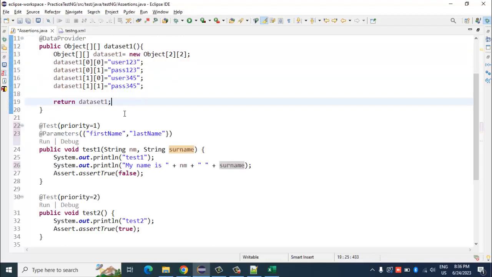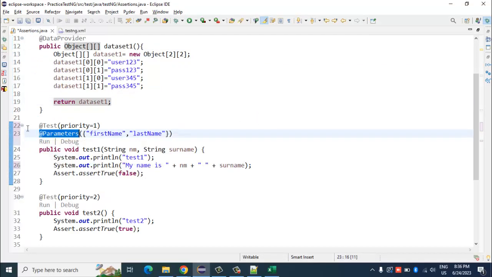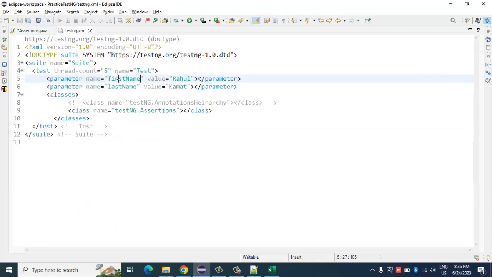And here in my test, wherever I want to use that parameter value, I have used this annotation called @Parameters. In a round bracket, I have opened curly braces, and in double quotes separated by commas, I have called those variable names which I have stored in the testng.xml file.